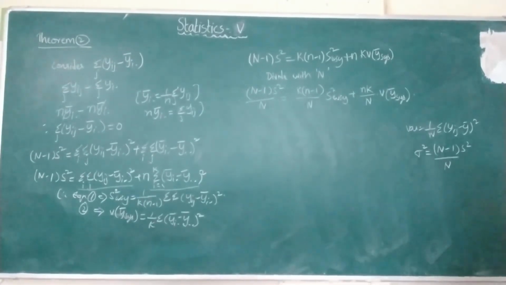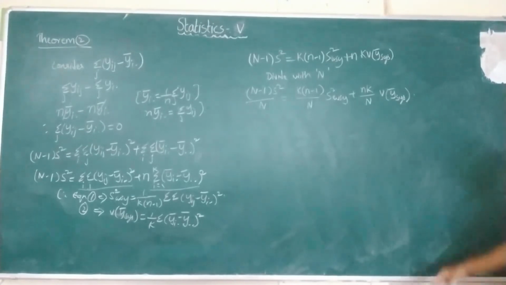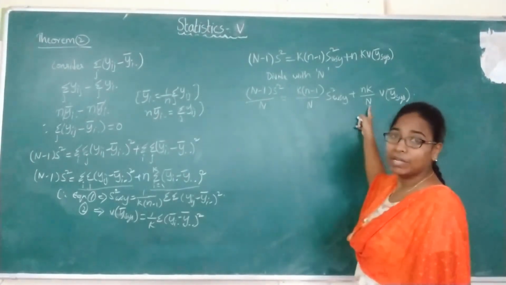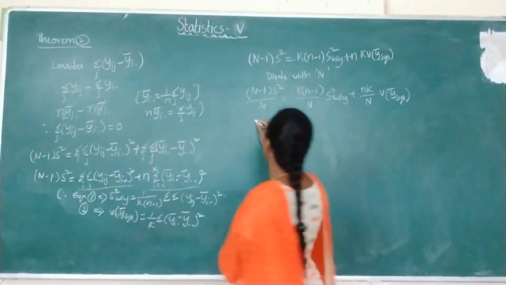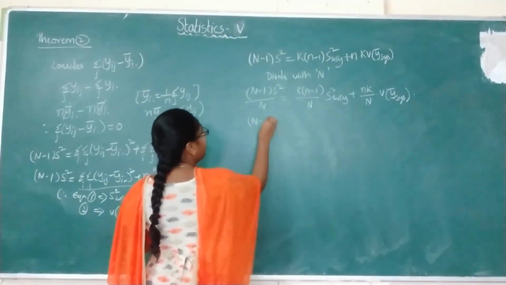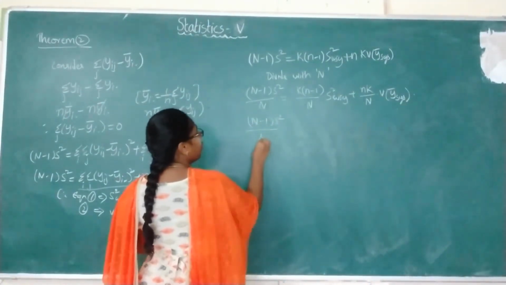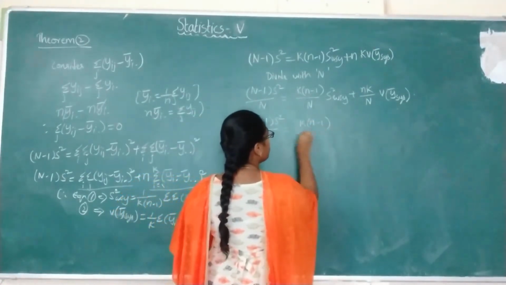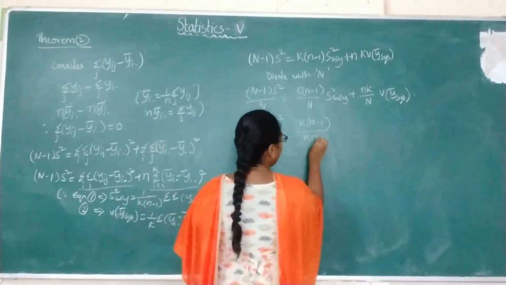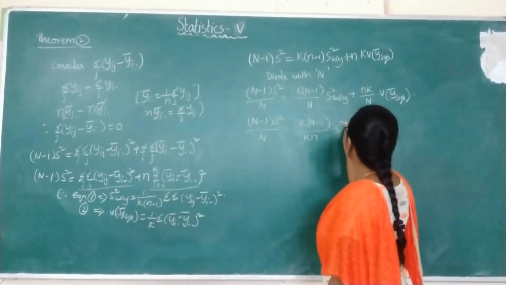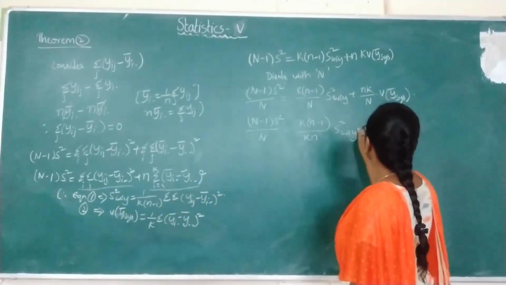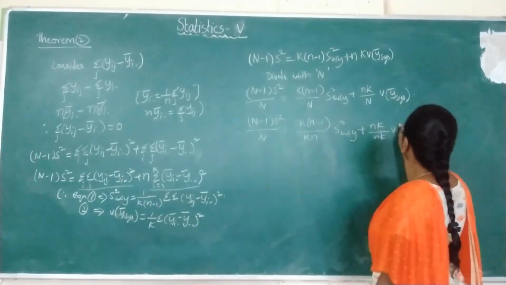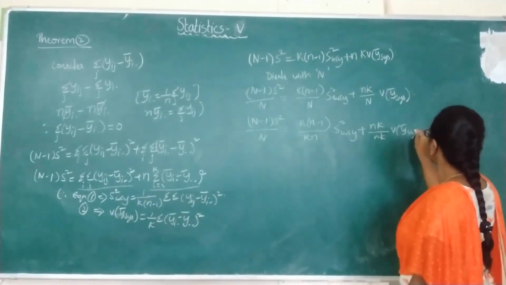So there is no need of this assumption now; directly we will get the answer. Capital N is nothing but n into k. Substituting that value, (N minus 1) into s square by capital N equals k into (n minus 1) by k into n, s square wsy, plus n into k by n into k, the variance of the systematic sampling mean.